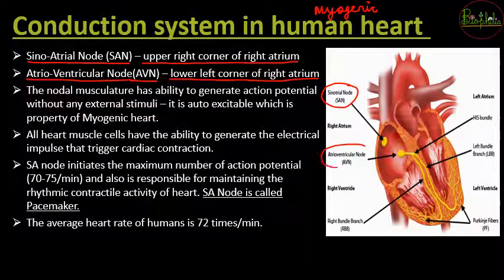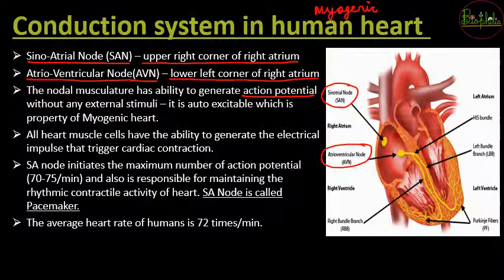Again, you can locate it in this diagram. These two are the nodes which help generate the action potential for the conduction of the heart. Once the action potential has been generated, it is transported to the entire heart.